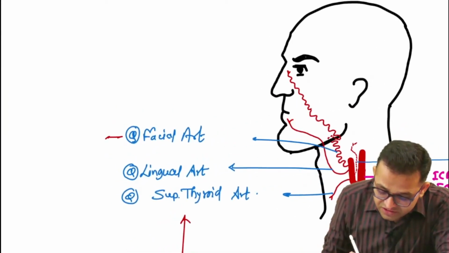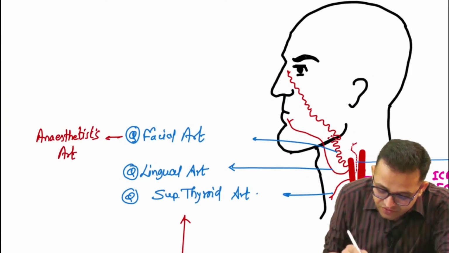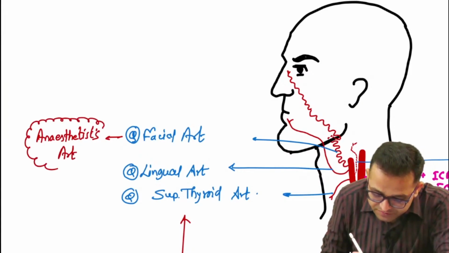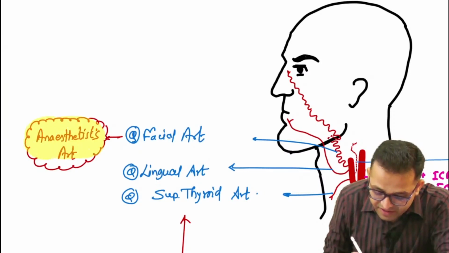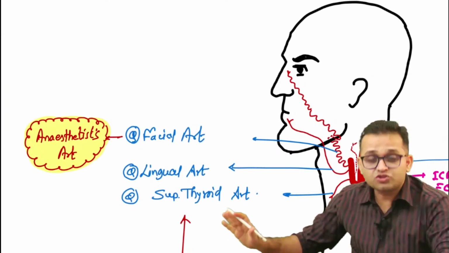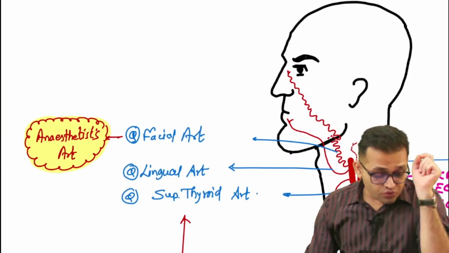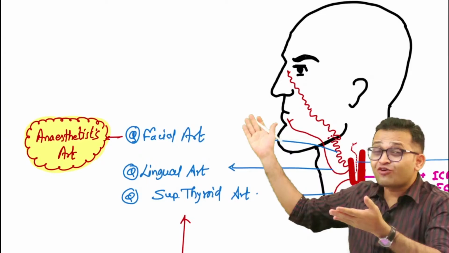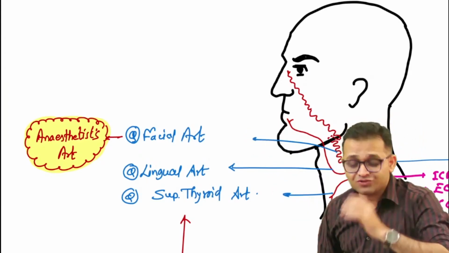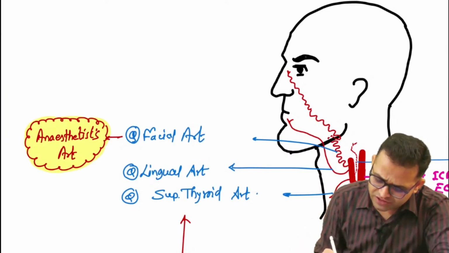Now look, your INICET question. This facial artery is also known as the anesthetist artery. Why? Because anesthesia doctors palpate this artery and take the idea about the heart rate, blood pressure, all these things. Agree beta? So this facial artery is also the anesthetist artery. So in your INICET exam, a question had been asked on the branches of the facial artery. So can you tell me what are the branches of the facial artery? Let's start the branches of the facial artery. I am showing it in a little bit darker color.